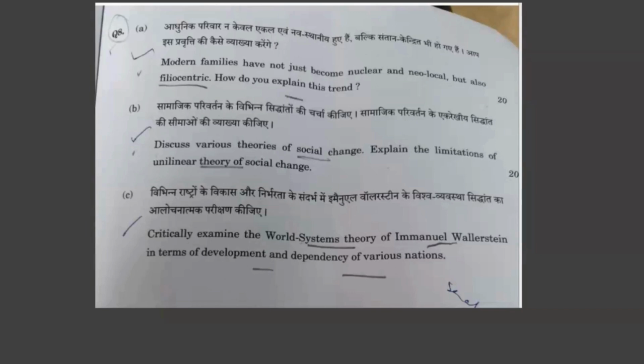Here you can use helicopter parenting. Okay, what was helicopter parenting? Just pause this video and think. Helicopter parenting is that you are monitoring every aspect of the child, and that is the central aspect of the family becoming filiocentric. So if you use helicopter parenting here, you will get 1 or 2 marks extra. That for sure. Okay, so you will discuss all these dimensions.